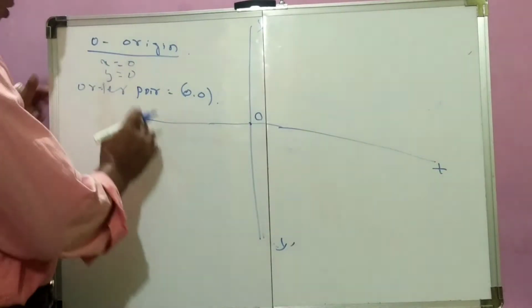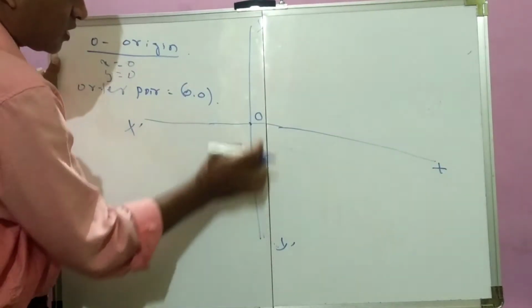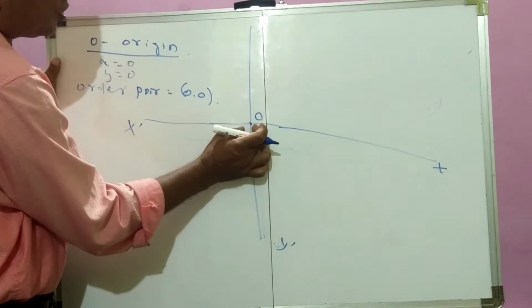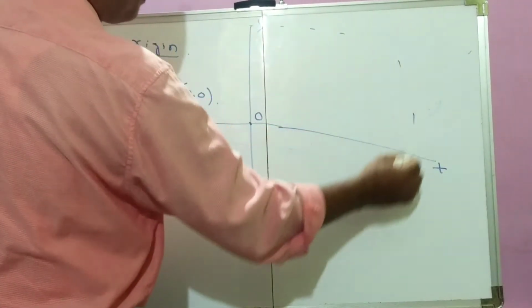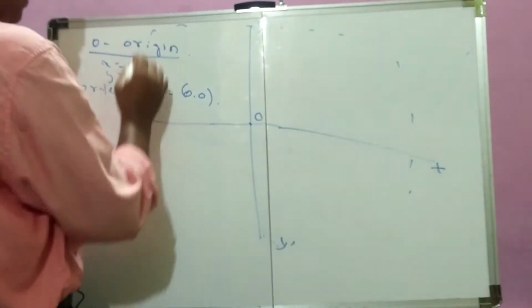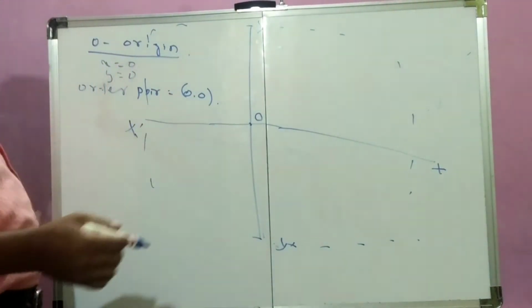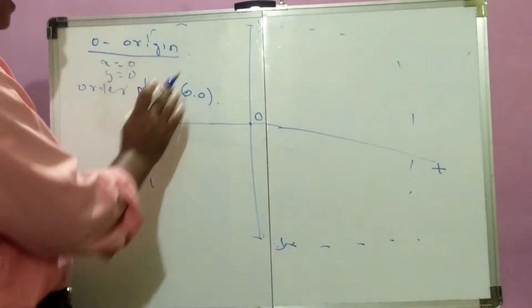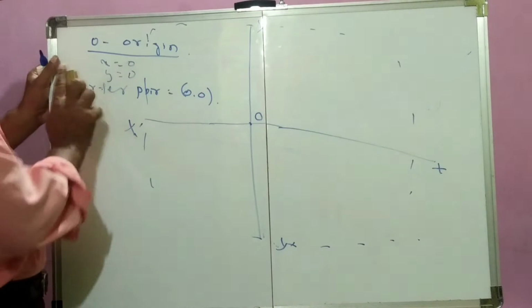Now, suppose a body starts from x or x dash, and that is y, y dash. They intersect at the origin (0, 0). This total is called rectangular. If you join this, it makes a rectangle. That is why it is called the rectangular coordinate system. In the rectangular coordinate system, there are some points I am going to discuss.